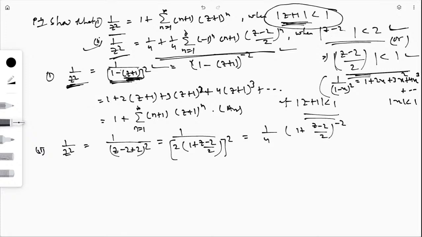Then I can expand that one like previously.